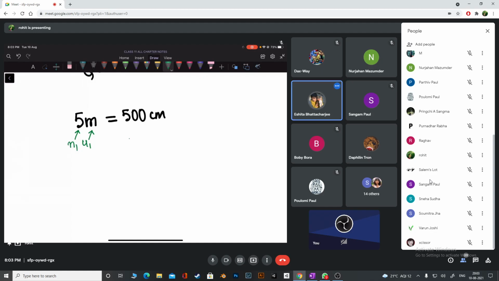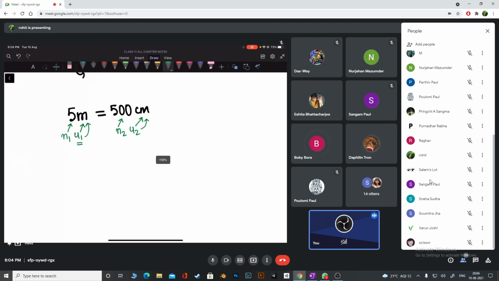N2 is the numerical value in the second unit and our second unit is what? Centimeters. Are you clear? What is N1 and N2 is clear, I think, no? Okay, so if I ask you what is the first unit, I'm asking you what is U1, which is that? Meters. If I ask you what is the second unit, you are going to say the second unit is centimeter. And you know corresponding numerical values are N1 and N2.